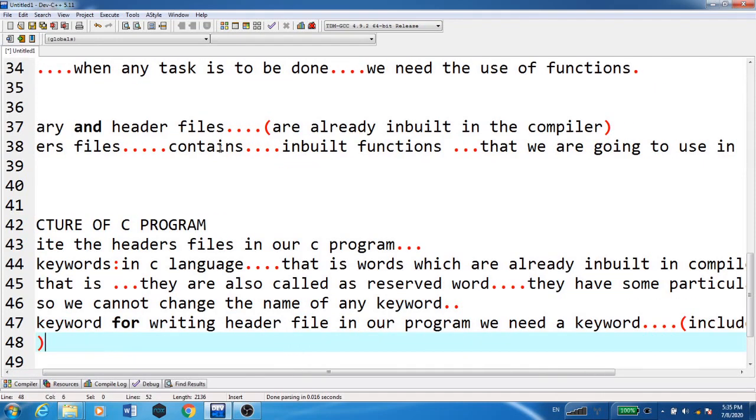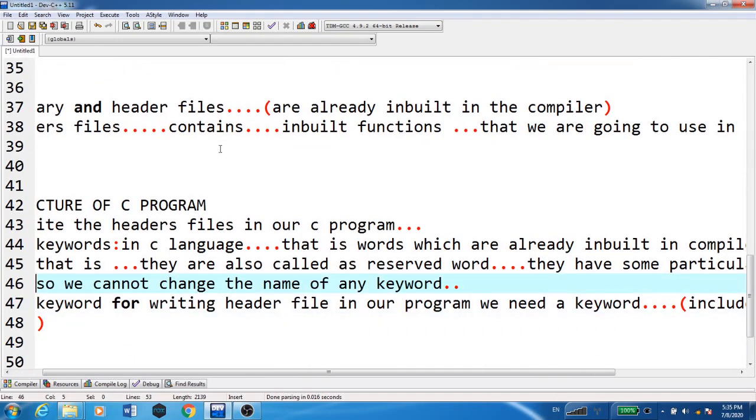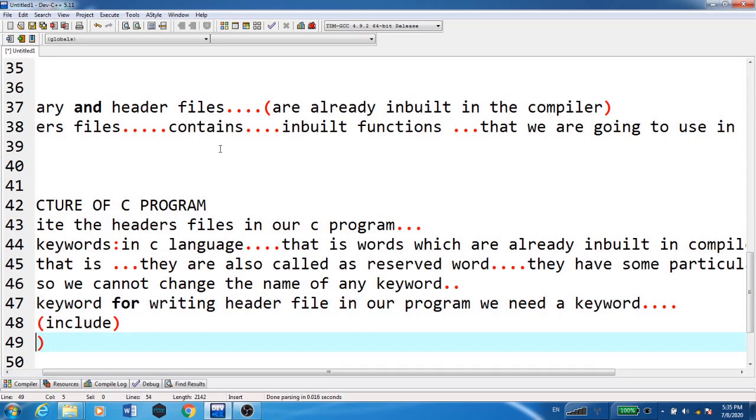As include is a keyword, its name cannot be changed, and neither can its spelling, because it is a meaningful word present inside the compiler, which is already saved, a reserved word.